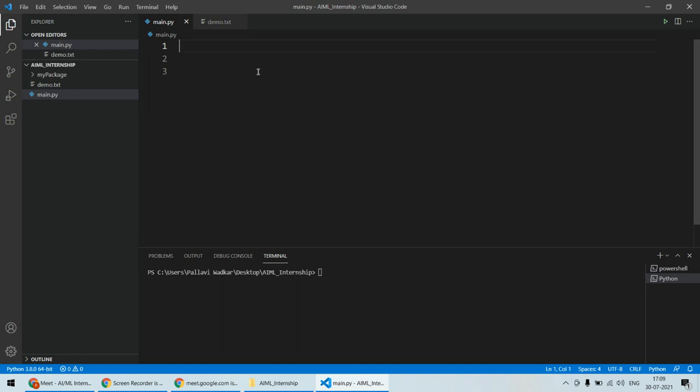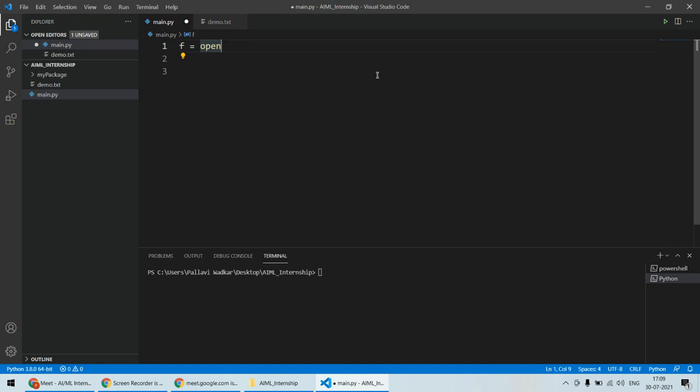Now, the very basic function is the open function. This is the function that will read the file or open the file in the Python environment. How to do this? It will be just like this: f equals, or any variable name. For this time I'm giving f as a name, but it can be anything. If you want any other name, you can give it.